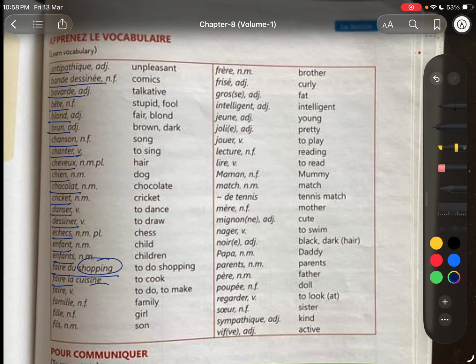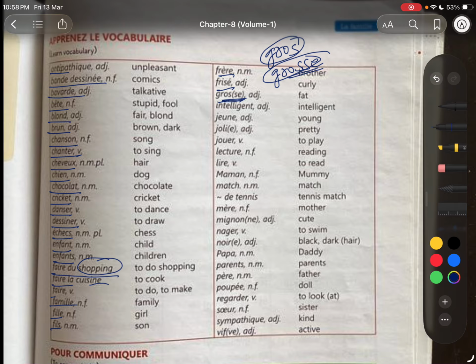Faire la cuisine, famille. This one is fille, fils. Fils means son. Fille means girl. Frère, frisé, curly, frisé. Grosse. Masculine is gros, spelled gros only. And for feminine, the spelling is grosse. So those are the irregular ones. You should learn them. Gros, grosse.